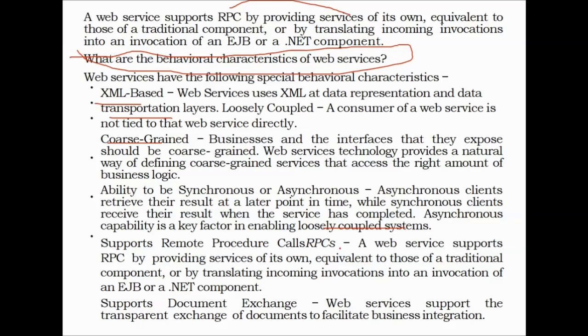And it supports RPC. A web service supports RPC by providing services of its own equivalent to those of the traditional component, as I just indicated, translating an incoming invocation into an invocation of an EJB or a .NET component. Then it supports document exchange, which means web services support the transparent exchange of documents to facilitate business integration.